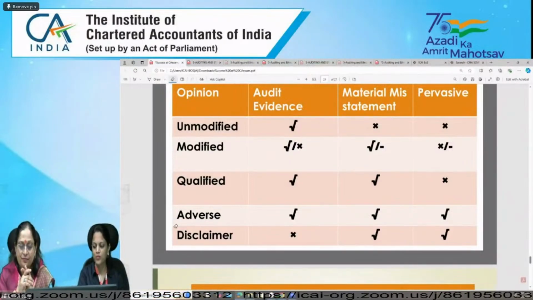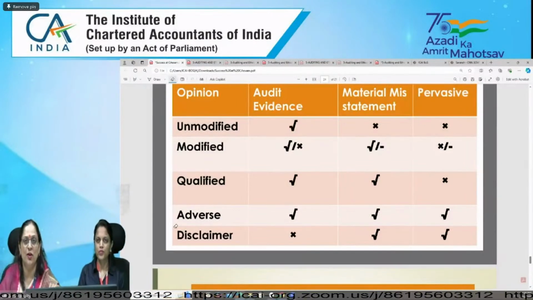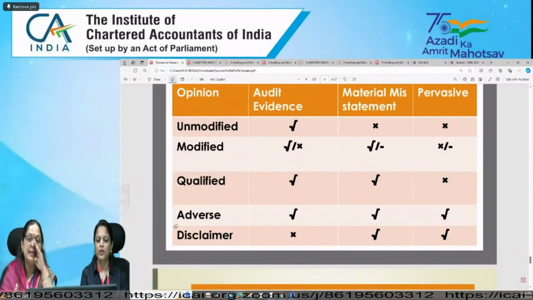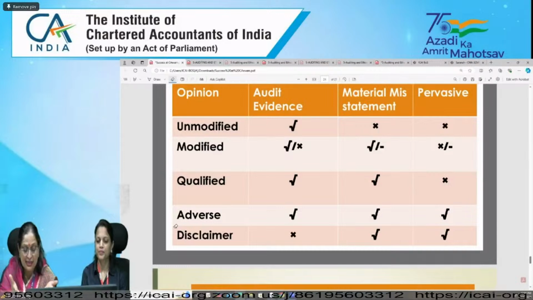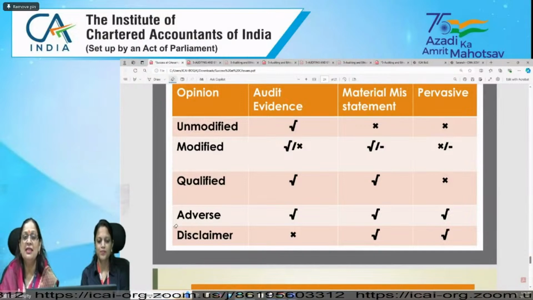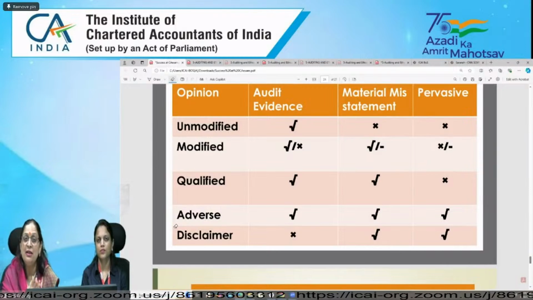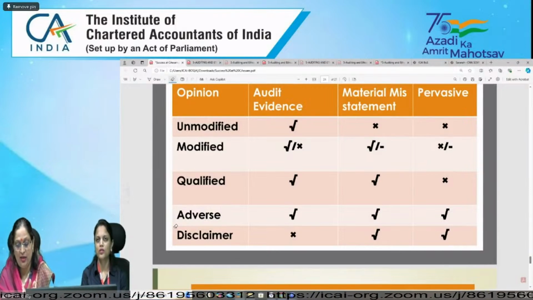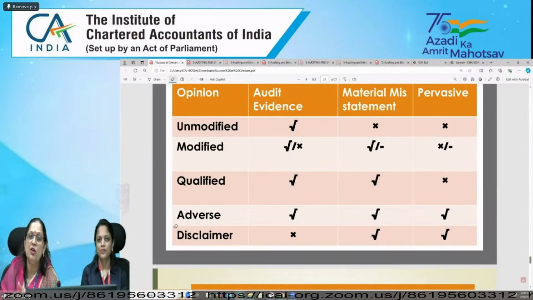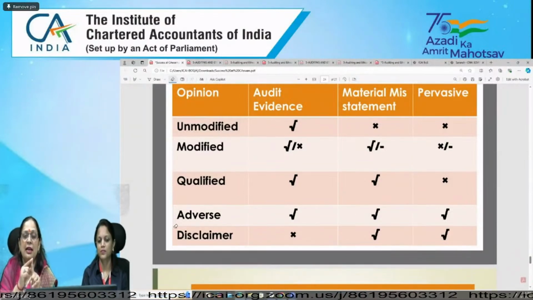Now for income and expenses we need to check whether it is occurred or not. But for financial statements, for balance sheet में हमारा आइटम क्या होता है? एसेट्स या लाइबिलिटीज, है ना. तो वो एसेट और लाइबिलिटीज है या नहीं है, whether it exists or not. So existence is very, very important, whether that asset really exists or whether that liability is existing or not. If inventory which is recognized in the balance sheet, or property, plant and equipment, whether it exists or not. Okay? So first thing, you will check whether it is in existence.